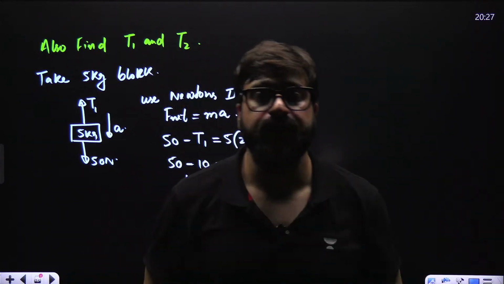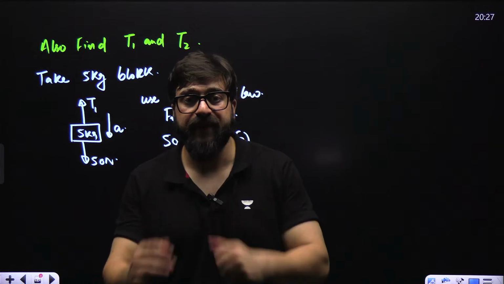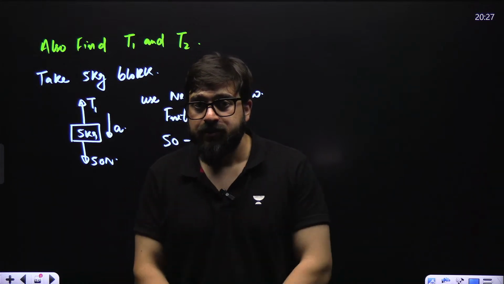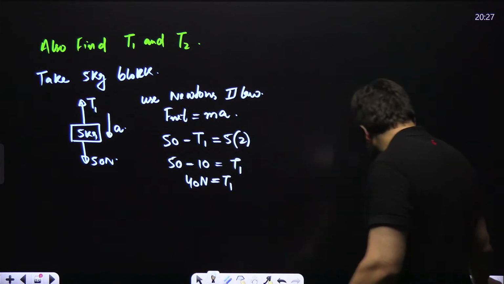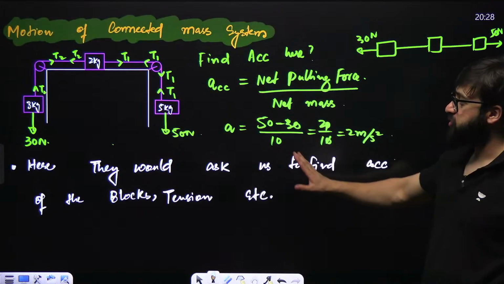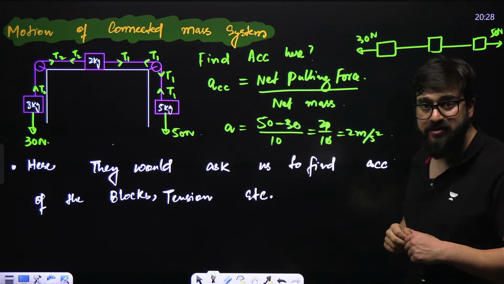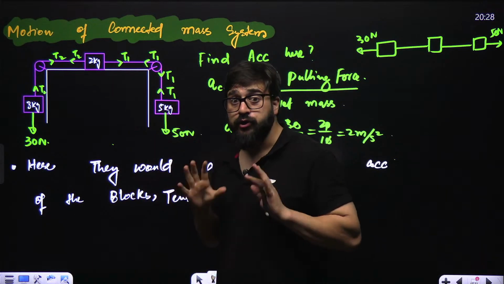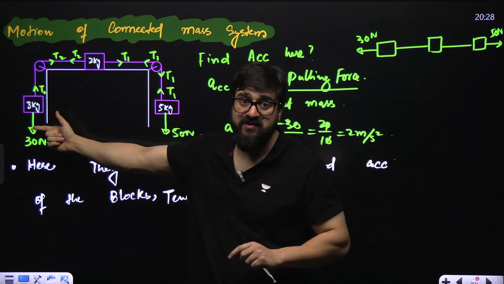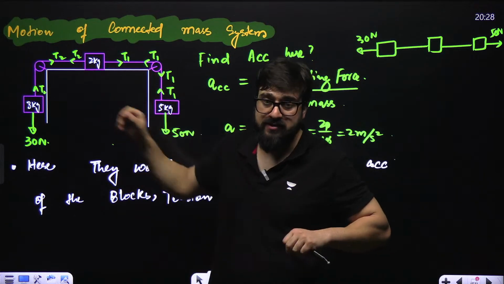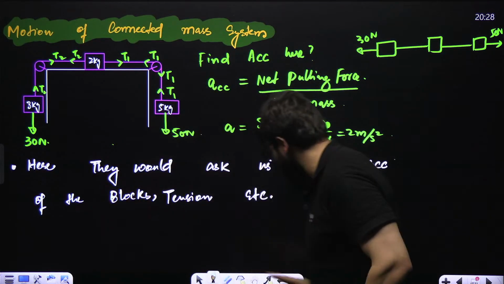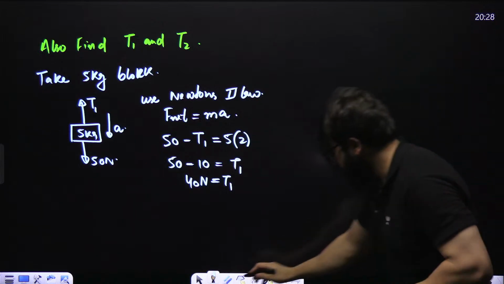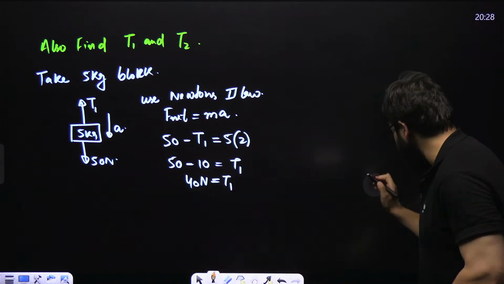Is this clear? Please tell me in the chats. So first you find the acceleration in such type of questions, that is net pulling force upon net mass. And then if they ask you to find tension T1 and T2, you can take the blocks individually and apply Newton's second law. Let's find T2. Guys, see, I'll write over here.